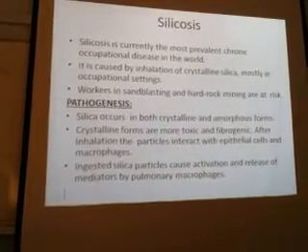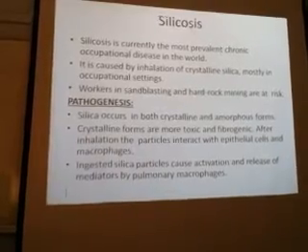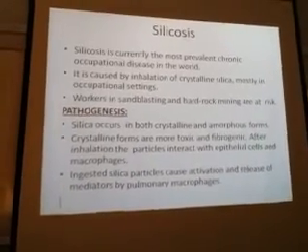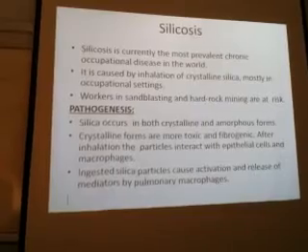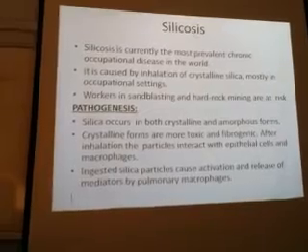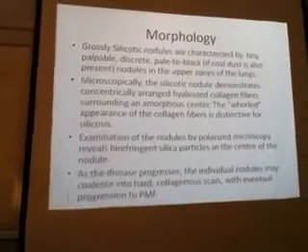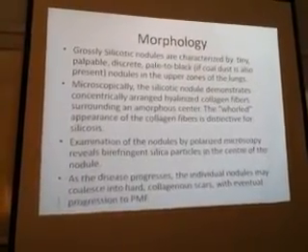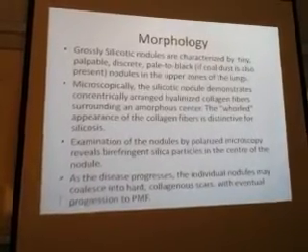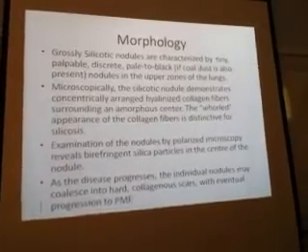After inhalation, the particles interact with epithelial cells and macrophages. Okay, again the same story you have to write here. The particles are engulfed by macrophages. Macrophages will start this reaction of chronic inflammation. They will release the mediators. Those mediators will destroy the tissue as well as healing by fibrosis. Okay. Grossly, silicotic nodules are characterized by tiny, palpable, discrete, pale to black nodules in the upper zone. This also affects the upper zone. So coal and silica, upper zones are affected.